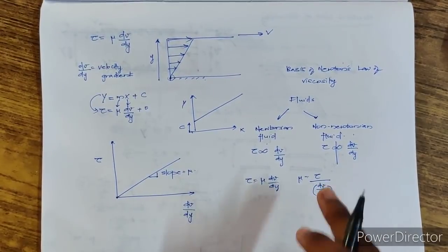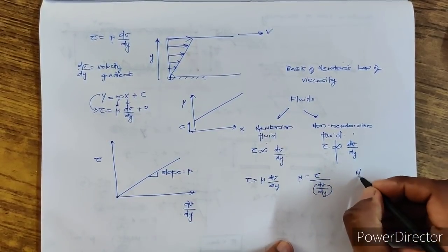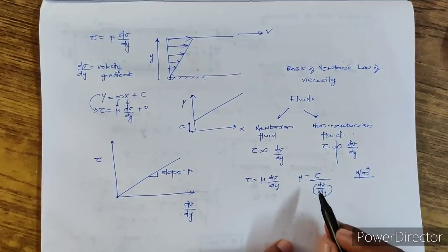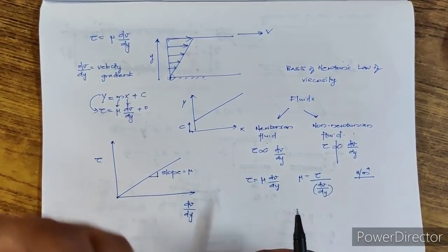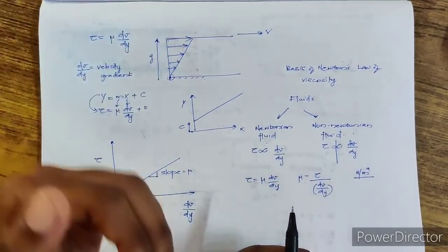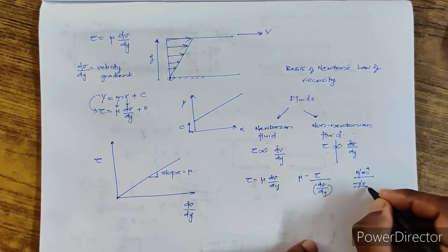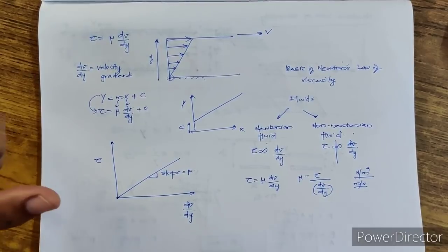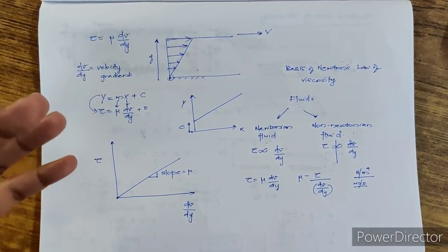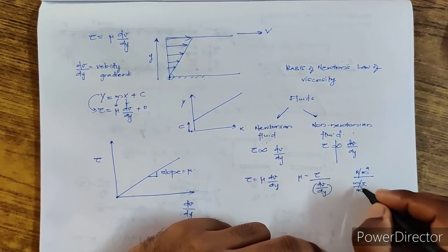What is the formula for shear stress? It's stress only. Stress is nothing but force by area, so that will be Newton per meter square. And what about a change in velocity? That is one velocity minus another velocity, for example, 5 meter per second minus 2 meter per second. That is meter per second itself. Then y is length, that is a change in length, 5 meters minus 2 meters, or 5 meters minus 4 meters. It is meter itself, so meter gets cancelled.